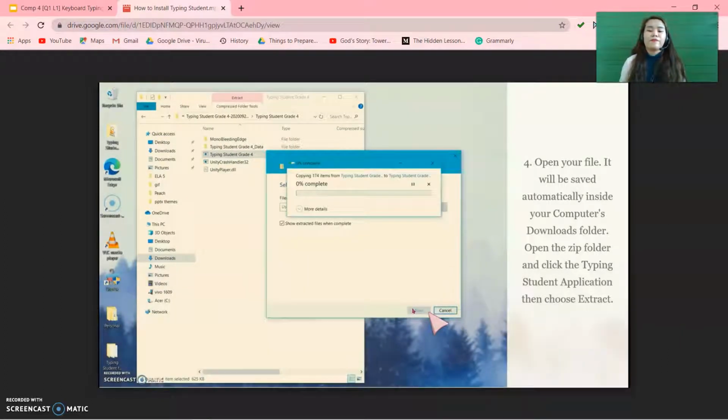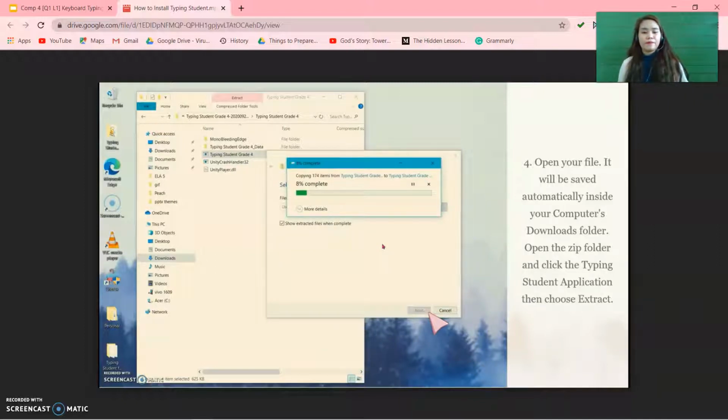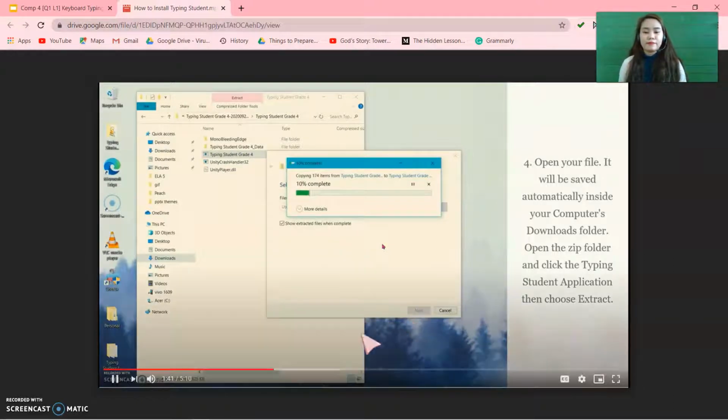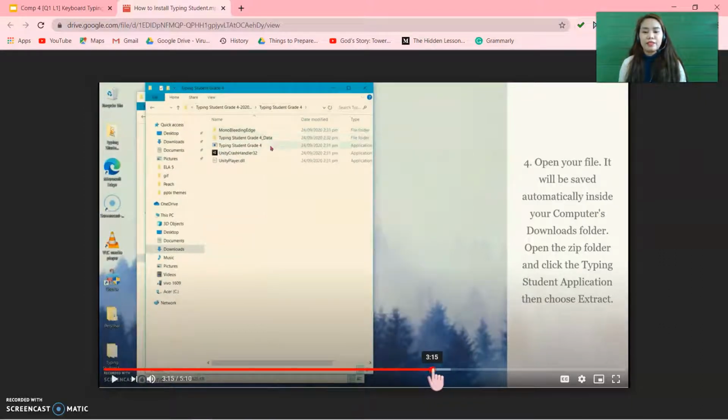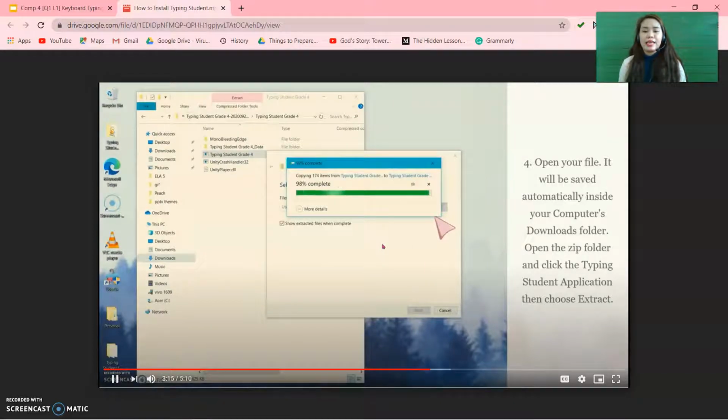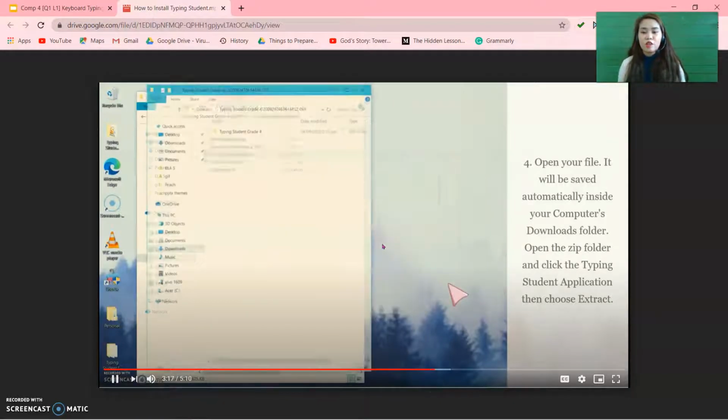As you can see, the zip folder will start extracting until 100% complete. 98, 99, 100.